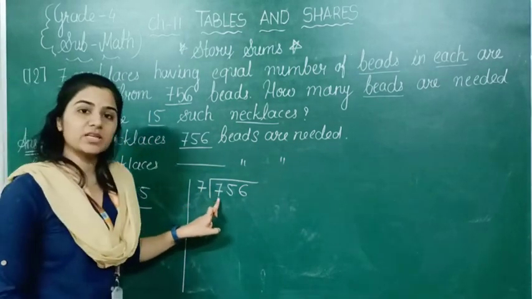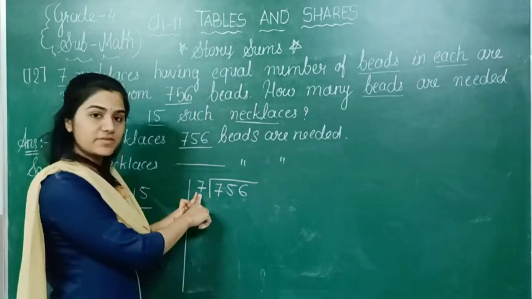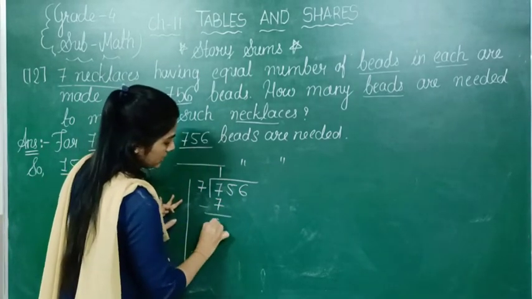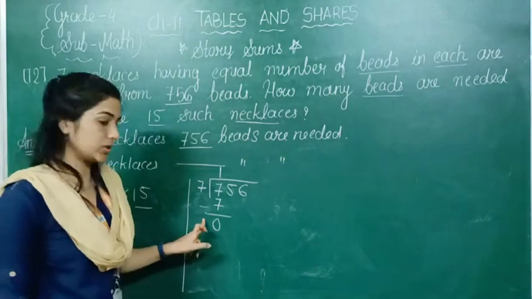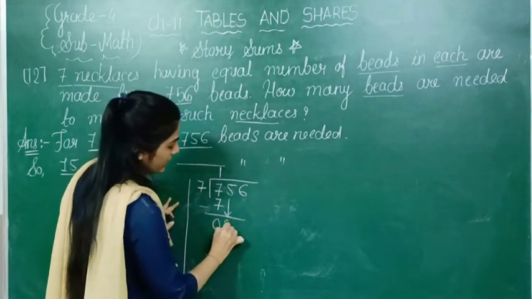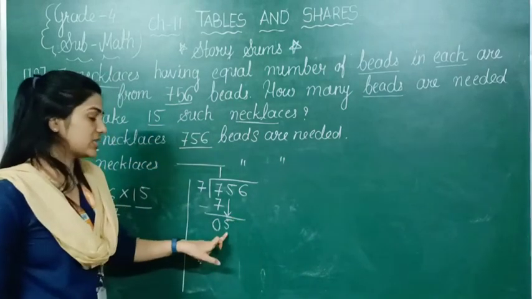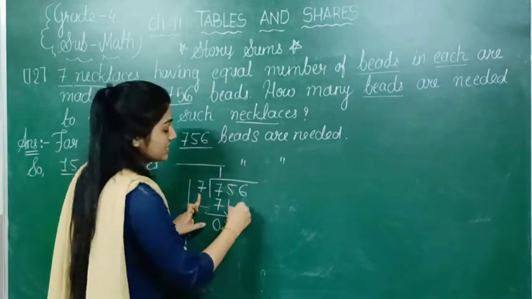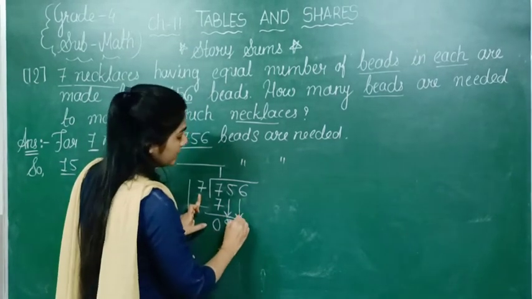So first digit we can take because it is in the table of 7. So 7 ones are 7 and 7 minus 7, 0, 0. Now we are keeping down this second digit which is 5. But this 5 is smaller than this 7. So the last digit also we have to keep down.